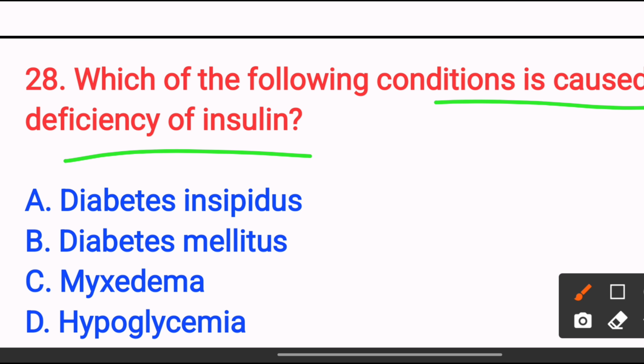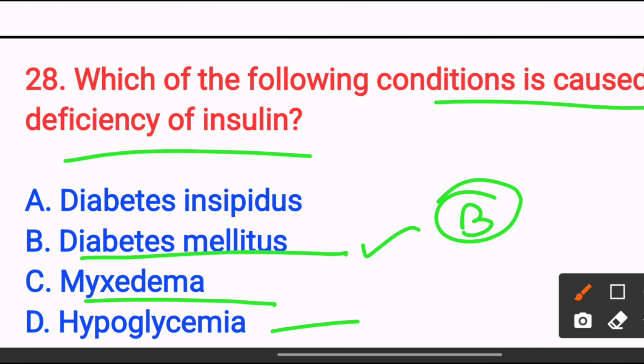Option A, diabetes insipidus. Option B, diabetes mellitus. Option C, myxedema. Option D, hypoglycemia. The answer is option B, diabetes mellitus. Because lack of insulin secretion or utilization leads to hyperglycemia and glucose loss in the urine. So the answer is option B. Next,